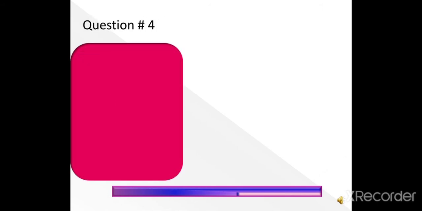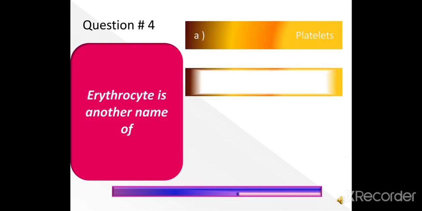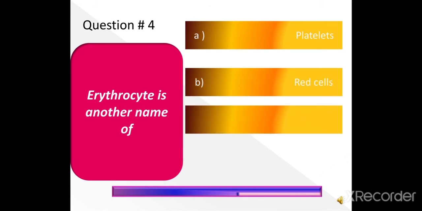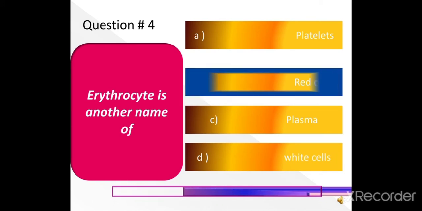Next question, question number 4: Erythrocytes is another name of platelets, red cells, plasma or white cells. Erythrocyte is another name of red cells. The right answer is red cells.